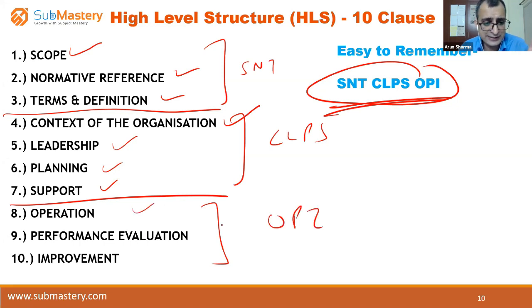O for operation. There has to be operation, work has to be done, and operation is a very big clause. It includes the requirements of maintenance, production, quality, and dispatch, design. It is a very big clause. P for performance evaluation, where you do the internal audits and see the management information system. And I for improvement. OPI.